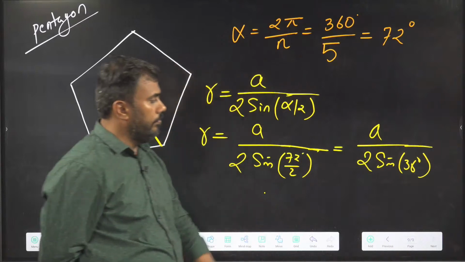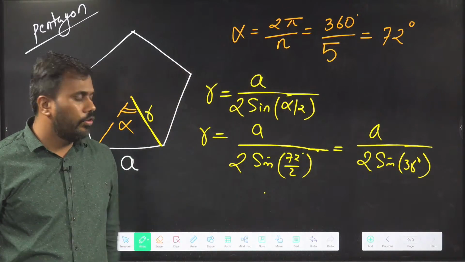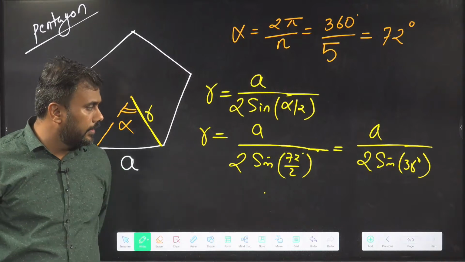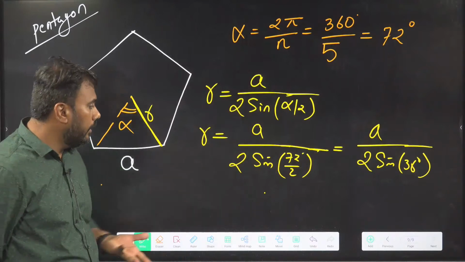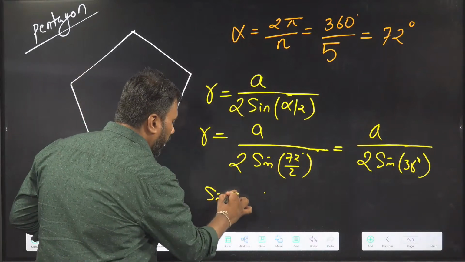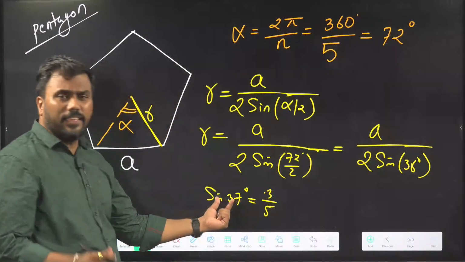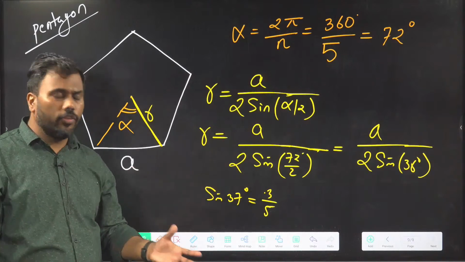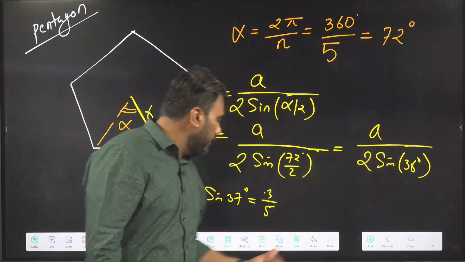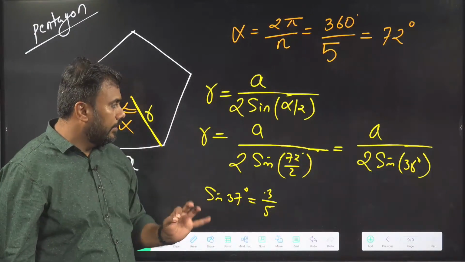Can we determine sine 36? Yes. If we know sine 18 degrees, we can determine sine 36. Or this is very close to sine 37, and we must know the value of sine 37, that is 3/5. Since 36 and 37 are very close angles, for approximate calculation we can take sine 36 as 3/5, not for exact calculation.